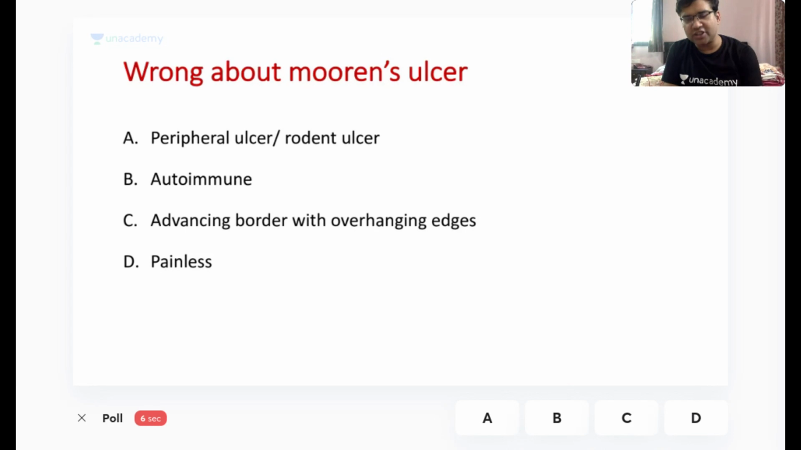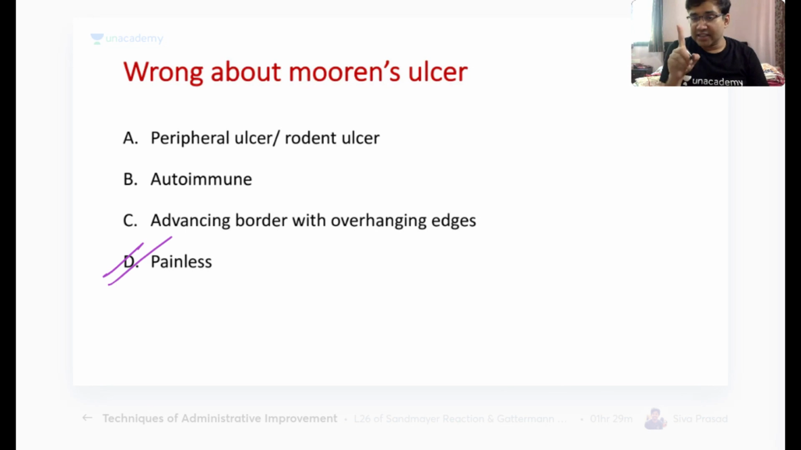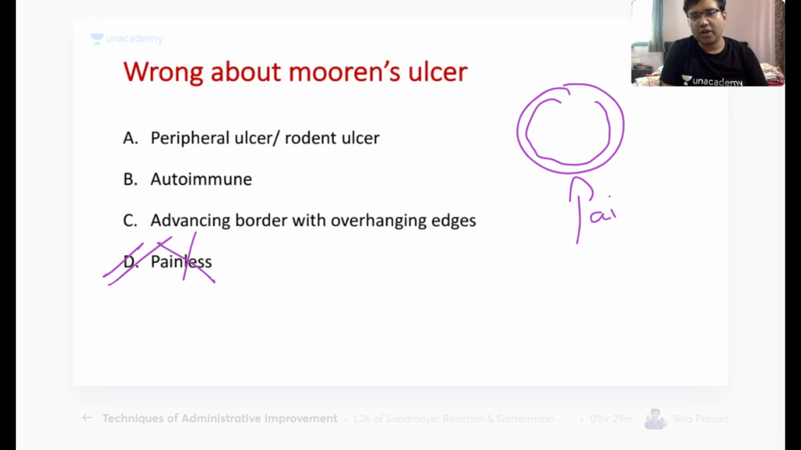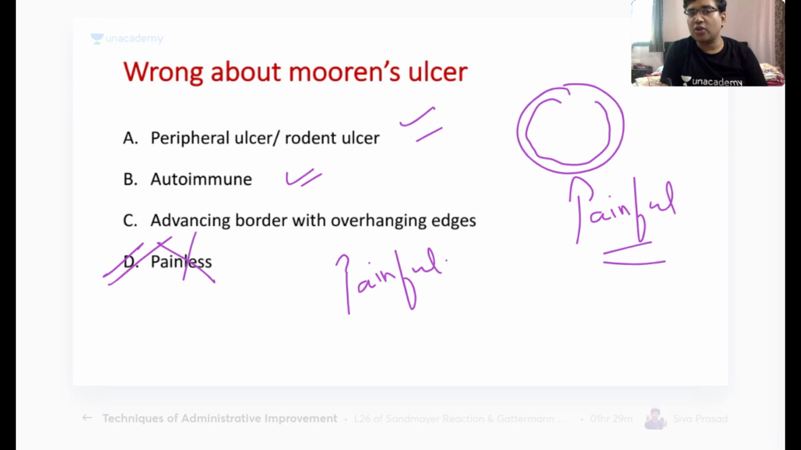Yes, Habibullah, these are the depositions in the macular and the lattice dystrophy. The lattice dystrophy is more commonly a dystrophy which is because of the amyloid type of material. So very good. The answer here is painless. Remember, Moran's ulcer is a peripheral ulcer, okay, which is very, very painful. It is not a painless ulcer. It is a very, very painful ulcer. And it is also called a rodent ulcer. It is autoimmune and has an advancing border with overhanging edges. Remember, Moran's ulcer is a very important topic, so please, please study it very properly.